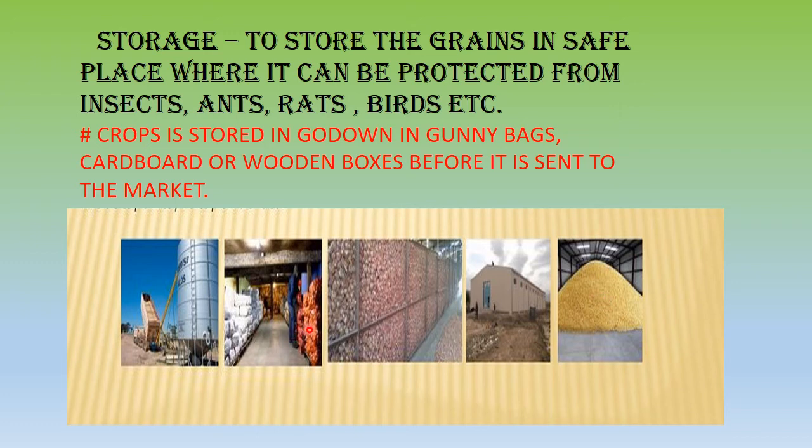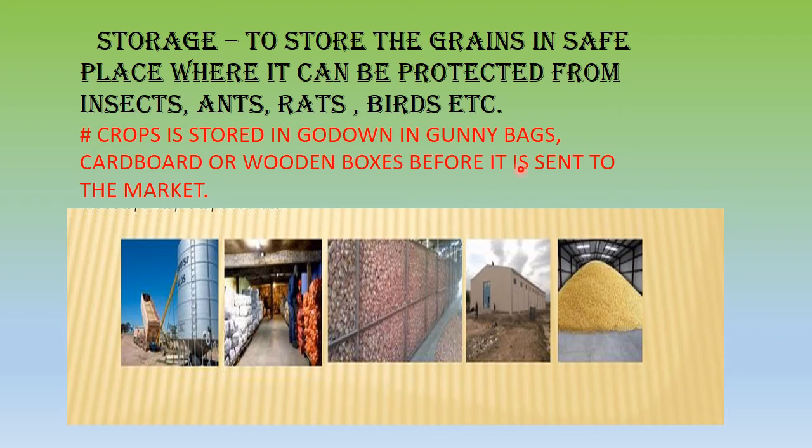So how will you take it and where will you preserve it? Preservation is needed from insects and from rodents also. Rodents means your rats, your birds. They will eat it up and they might spoil it. So they have to be kept in a safe place, and these safe places are called storage places, like your godowns. Where do you keep them in godowns? In the gunny bags. And there are farmers who keep them in card boxes also, depending on the crop you have, or in wooden boxes also.